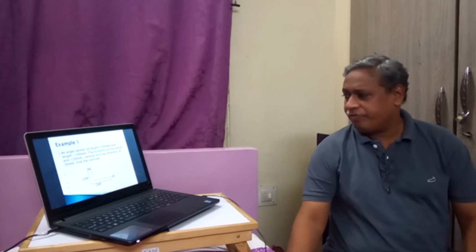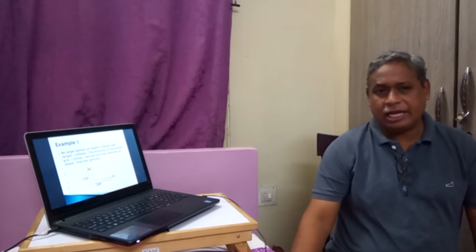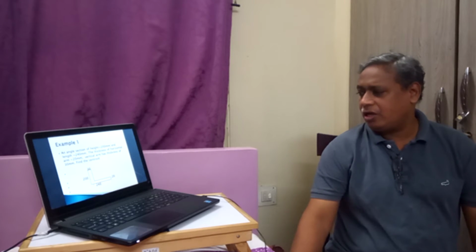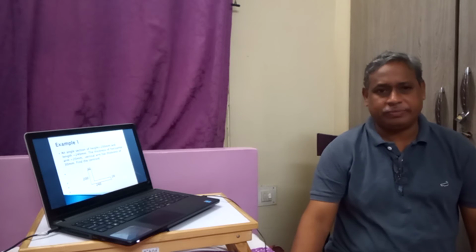So here we have two legs of this angle, that is a vertical leg and a horizontal leg. The vertical overall height is 200 mm and overall length is 240 mm. The thickness of one leg is 30, another leg is 20.